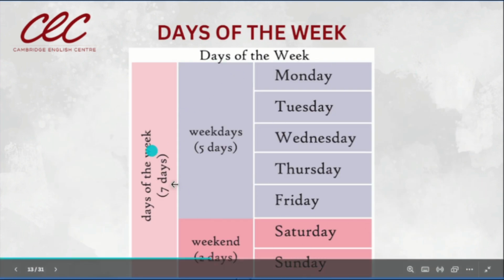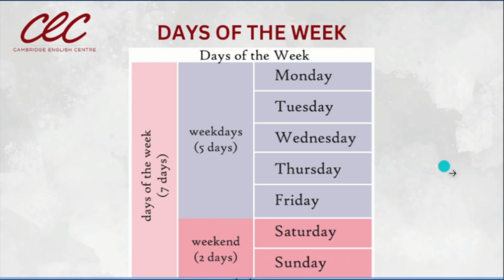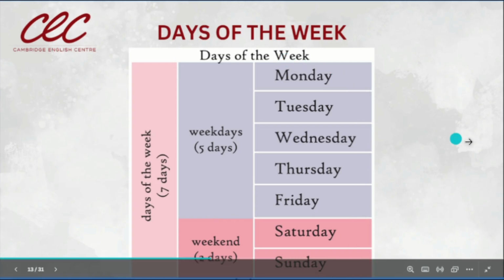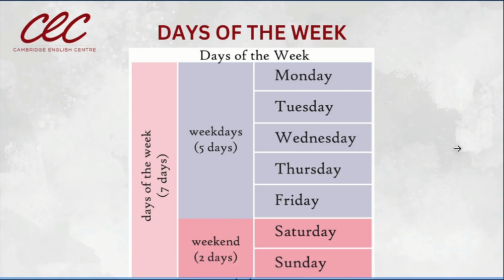Okay? Now, for the vocabulary part, here we have the days of the week. Yes, we have from Monday to Sunday. We have 7 days in the week, and we have 5 weekdays, from Monday to Friday.